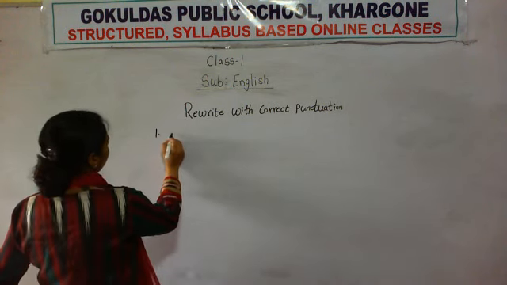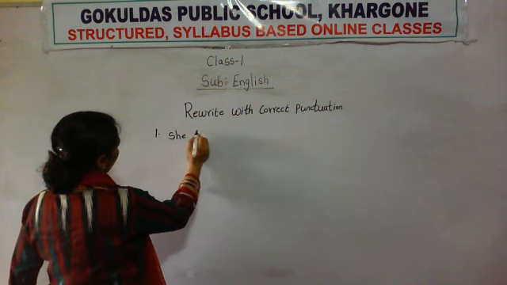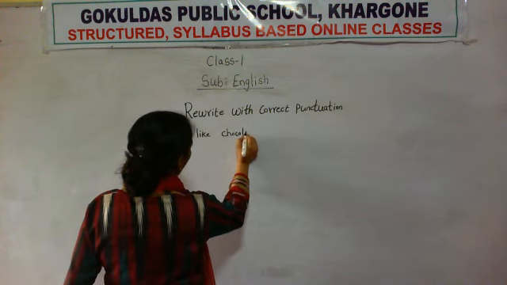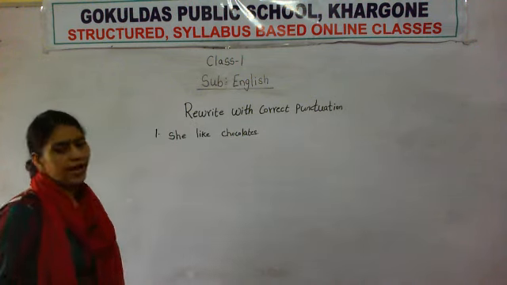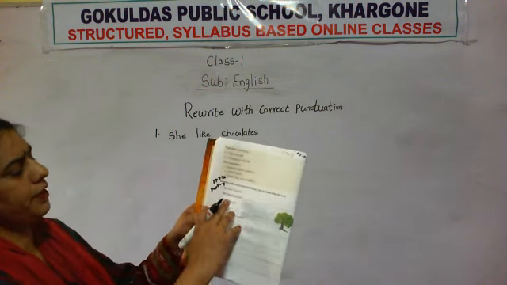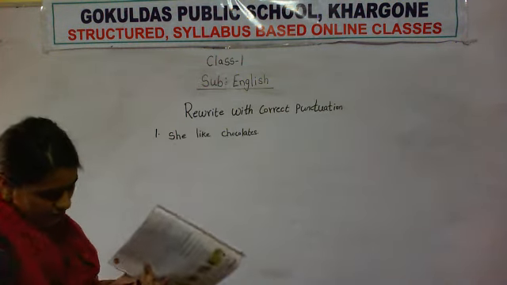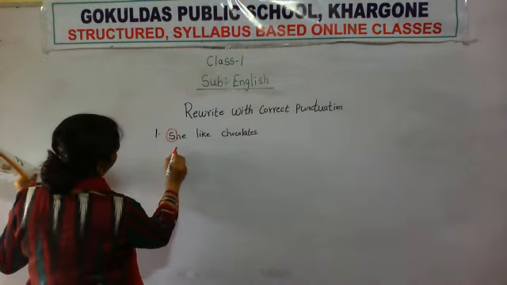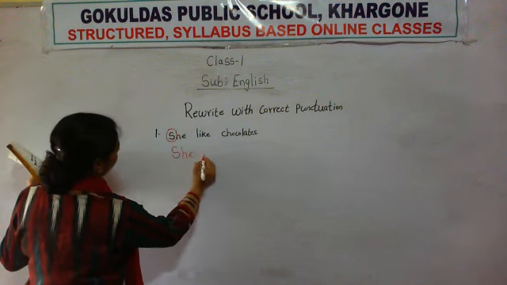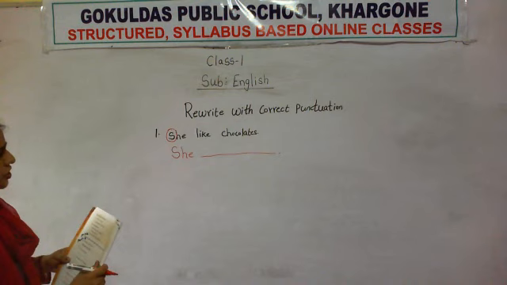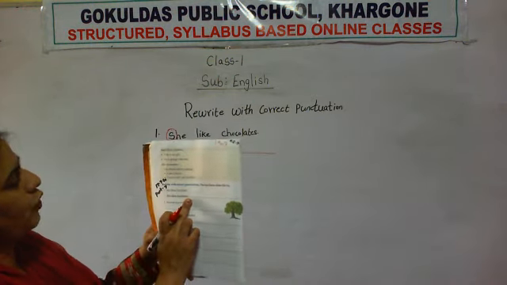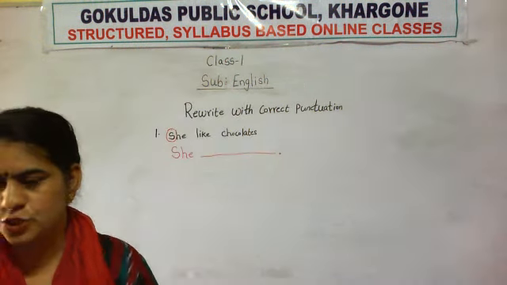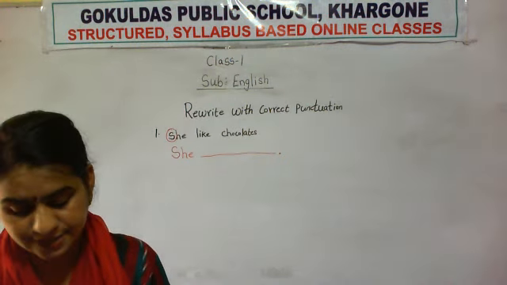See here, S is written in small. She likes chocolates. So we have to correct this sentence. It has already been completed for you here. This S is wrong, so here capital S will come. She, and the rest of the sentence is the same. She likes chocolates. At the end of the sentence, what do you have to put? Here we have to put a full stop. Like this you have to complete the rest of the exercise.